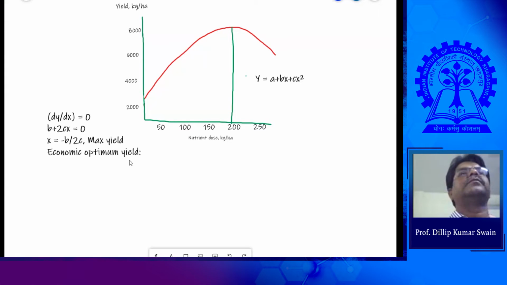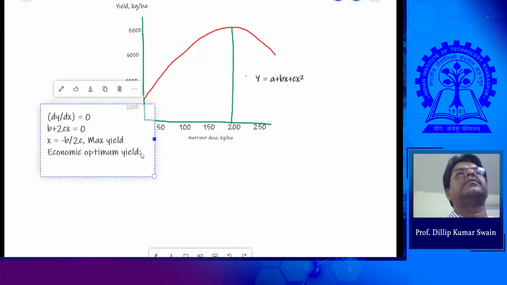Sir, does it have to do anything with the cost? That will definitely be a factor when you are going for that. But when you have a practical field level experiment with different graded levels of nutrient, and we have collected the data and developed this equation based on the data, we may have these several data points.